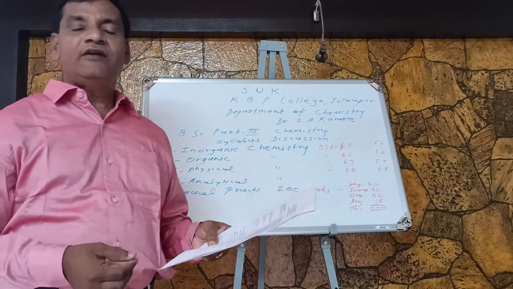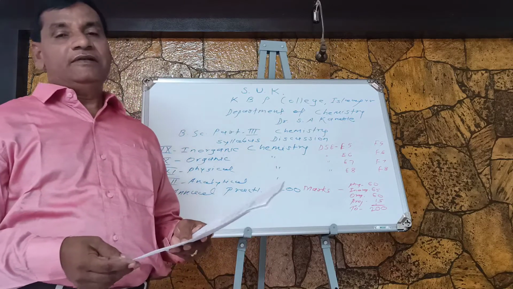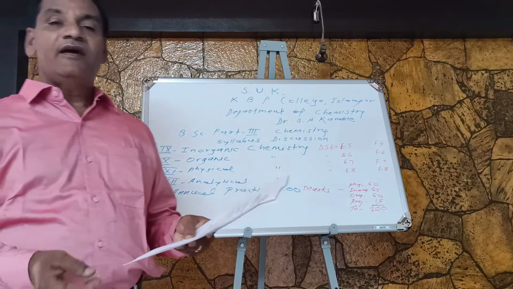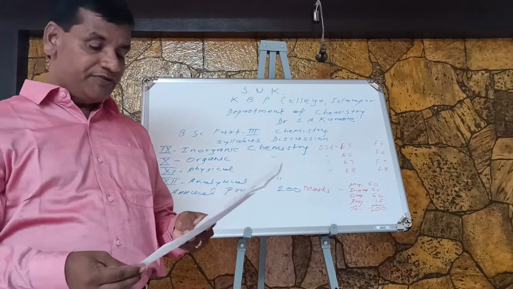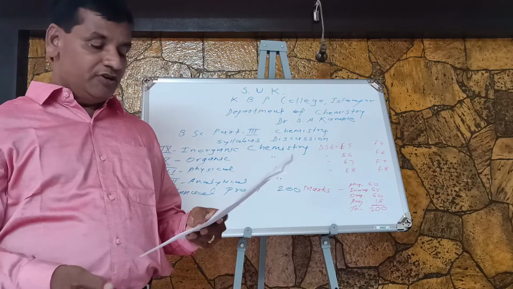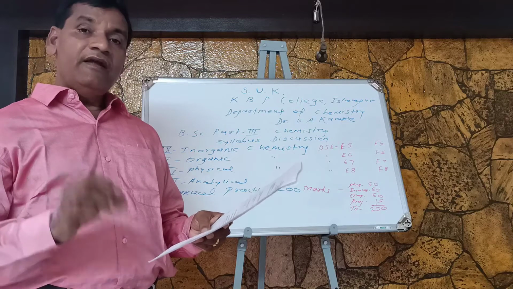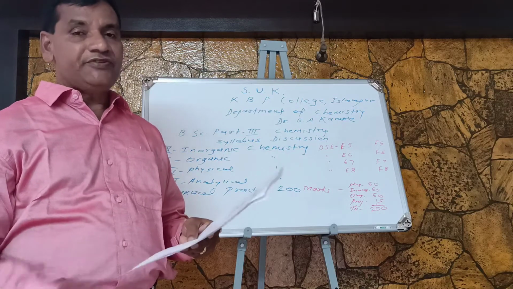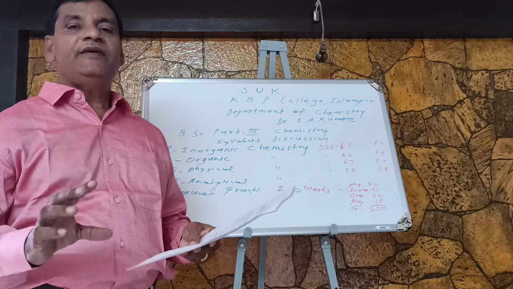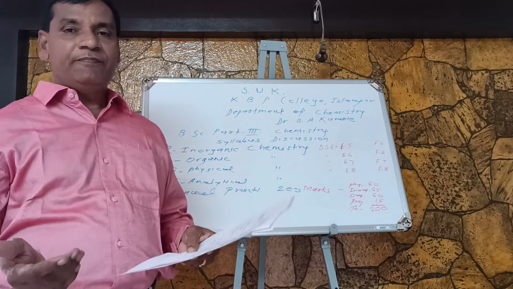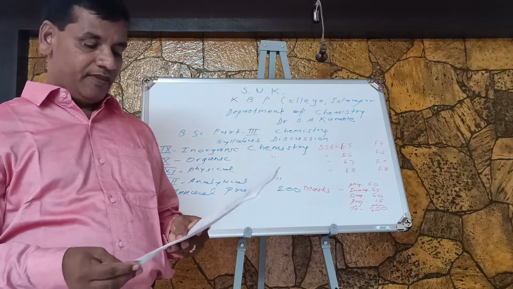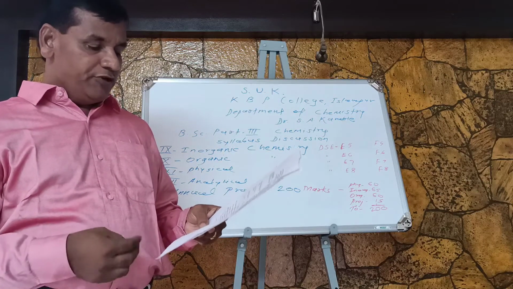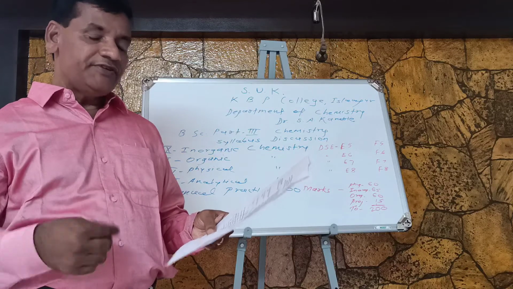From 11th standard we have already heard different names: Arrhenius theory, Bronsted-Lowry theory, Lewis theory. This year you are going to study the Lux-Flood concept of acids and bases. So in this way we have to see these different theories regarding acids and bases. Then the second point will be hard and soft acids and bases.